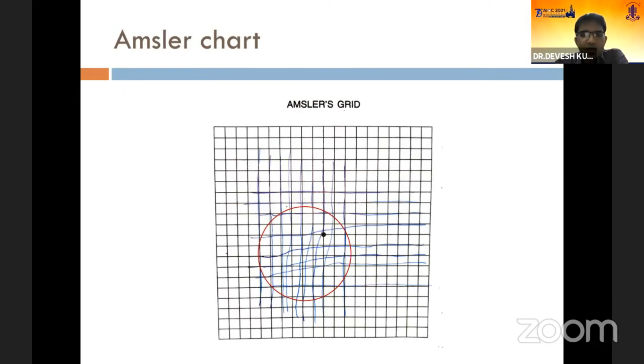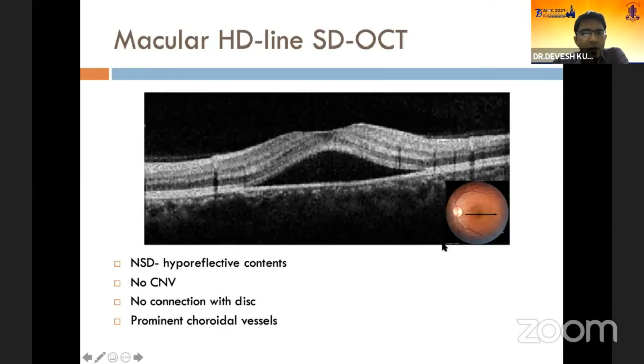So the Amsler chart in this patient showed distortion of the lines, and there was bending in of the lines as shown by the red circle, suggestive of micropsia. The SD-OCT of this patient's left eye showed a neurosensory detachment at the fovea, at the macula, with clear contents. The contents may be hyperreflective also if it's a fibrinous case of CSR, but in this patient it was clear.